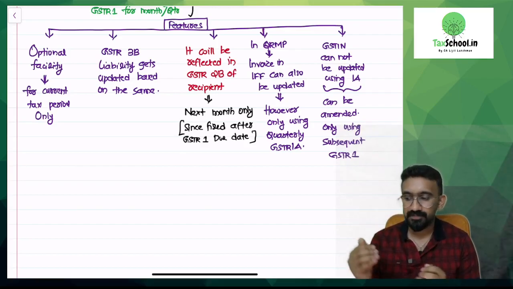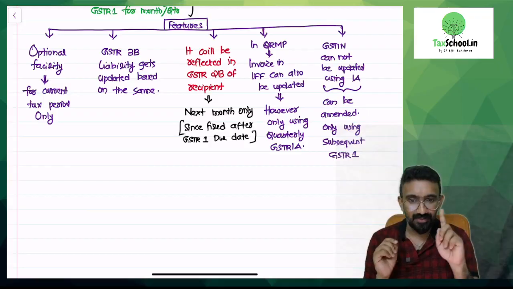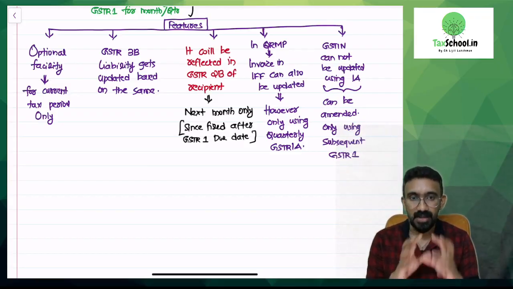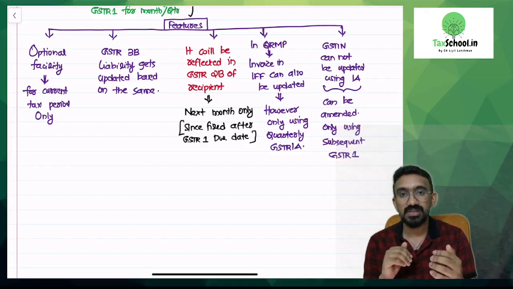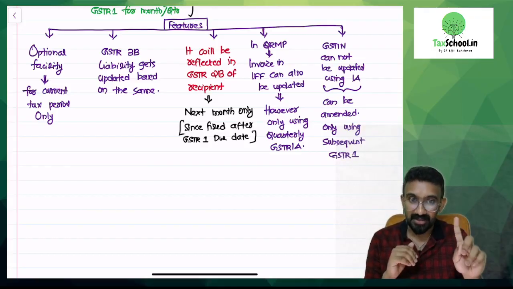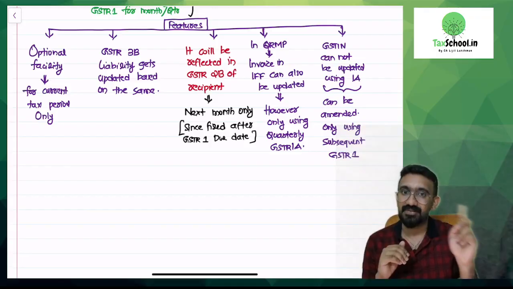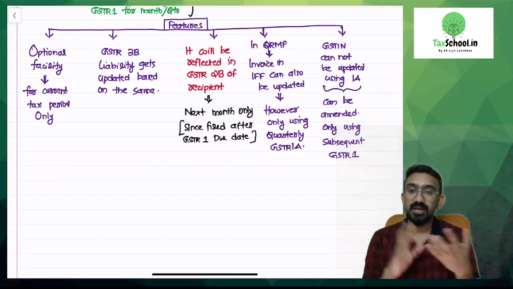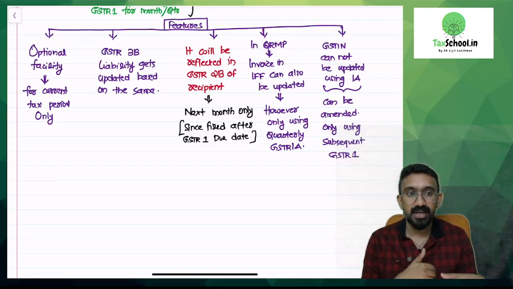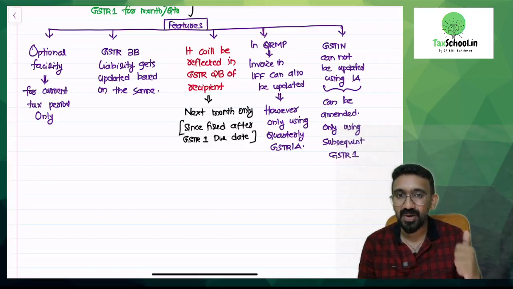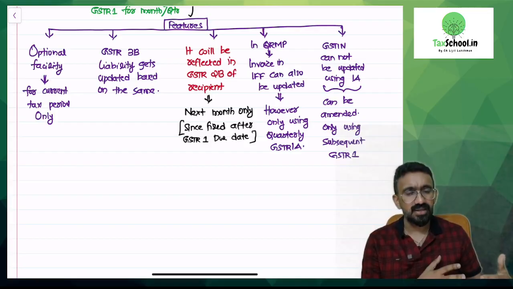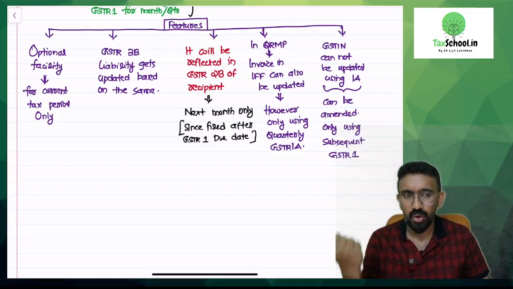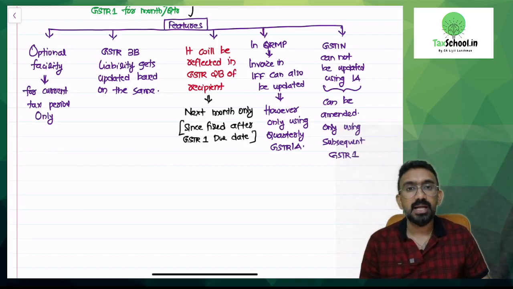in QRMP, April, May, June, you will have one GSTR1, right? For the first month, April, and the second month, May, you can even upload your invoices in GSTR1 using a facility called IFF, Invoice Furnishing Facility. Whatever invoices you have uploaded in the Invoice Furnishing Facility can also be updated by using quarterly GSTR1A. After GSTR1, you can go ahead and update it by 1A, something that you have uploaded by GSTR1 or IFF in QRMP.